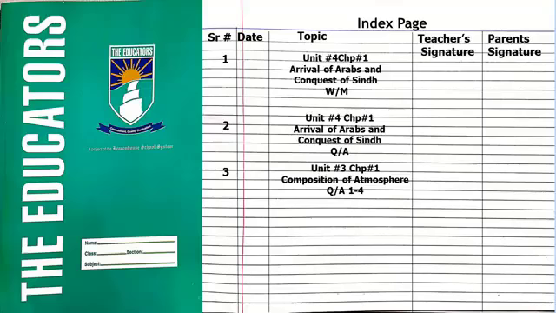Okay, now all of you open your social studies notebook. We are going to do our notebook work. First of all, prepare your index as we have done 3 index. Now today's index is unit number 3, chapter number 1, composition of atmosphere. We will do question answers 5 till 7. So all of you write down and complete your index page.